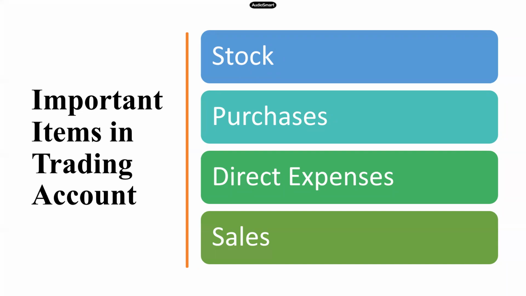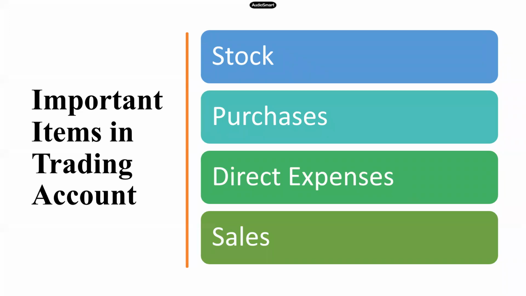Right? So how many items did we see in the trading account till now? 4. 4 items. Opening stock and purchases to be debited. Closing stock and sales to be credited. Remember, trading account follows the same rule. It's a nominal account. All expenses debited, all incomes credited. So opening stock and purchases are debited.